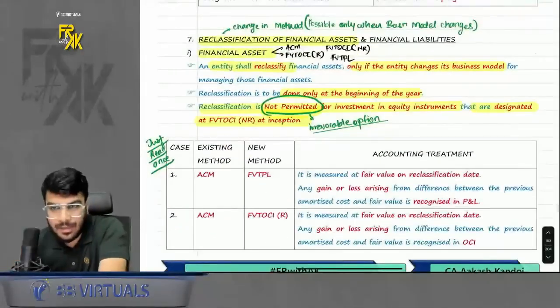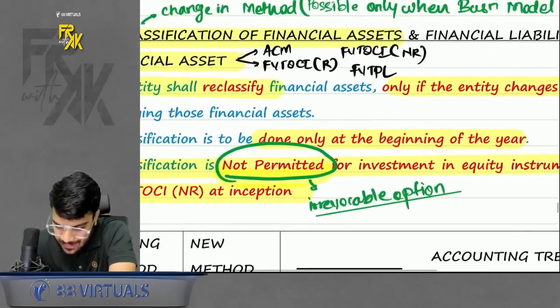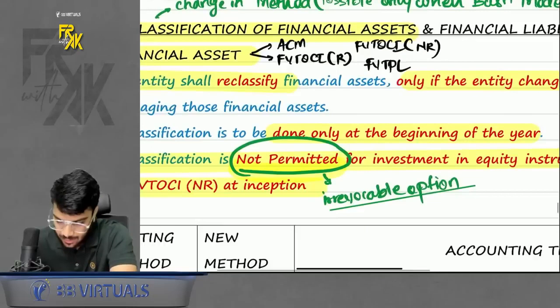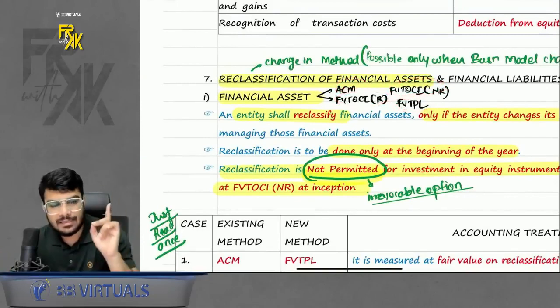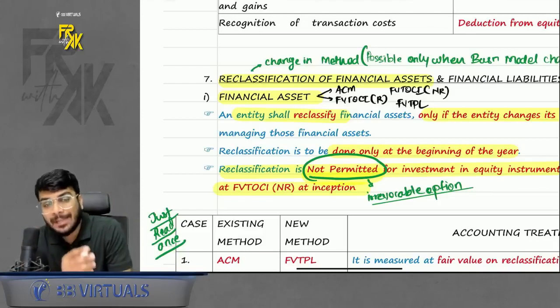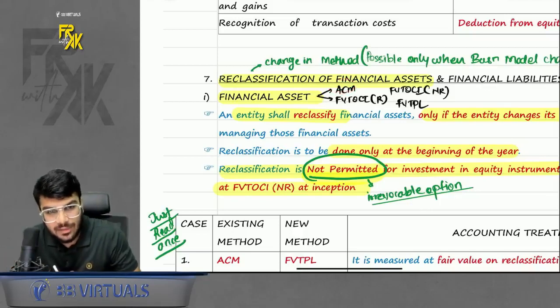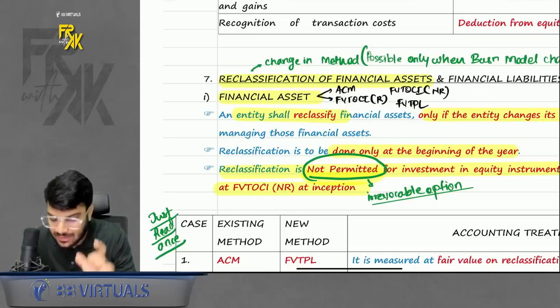Now what is the meaning of the point reclassification? First let's talk about financial assets. Achha, do you remember for financial asset we had which methods? We had ACM, we had FVTOCI R, we had FVTPL, we had FVTOCI NR. These methods were there. Achha, which method do we choose? Is it the choice of the company? The answer is no. It depends on the outcome of two tests, business model test and CCFC test. So now, if your business model previously suggested ACM, but now the company has changed the business model, can we change the method as well for the financial assets? The answer is yes. That is known as reclassification.